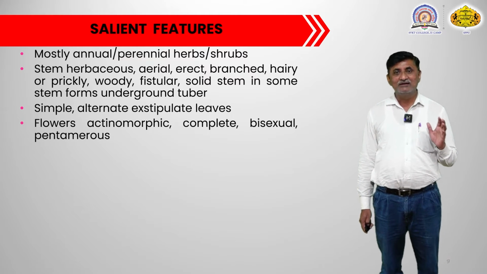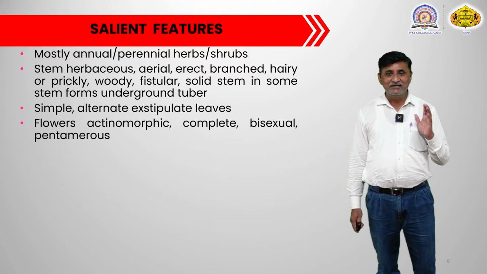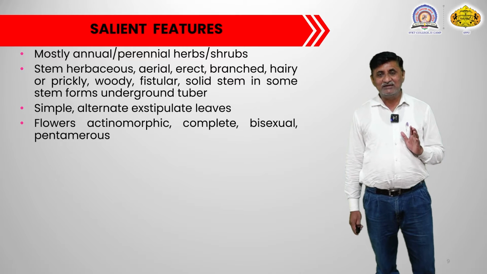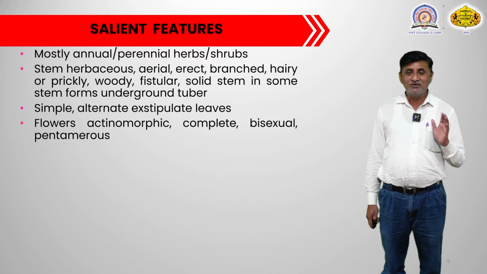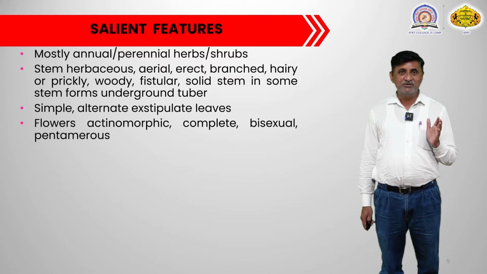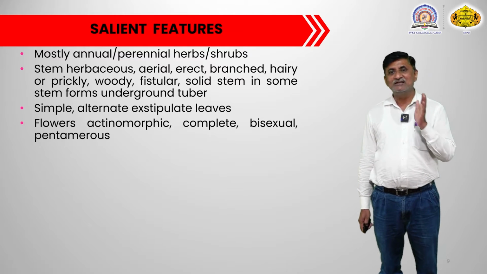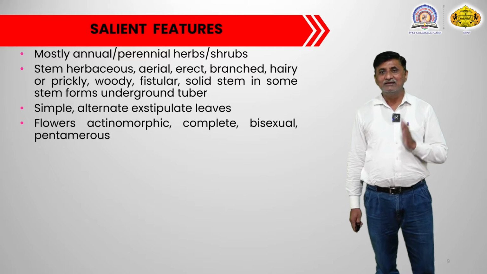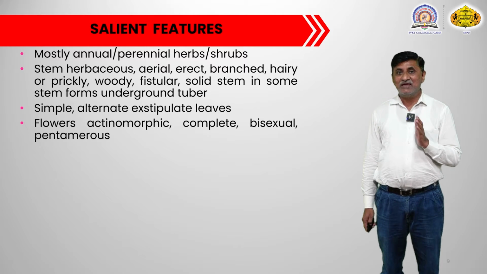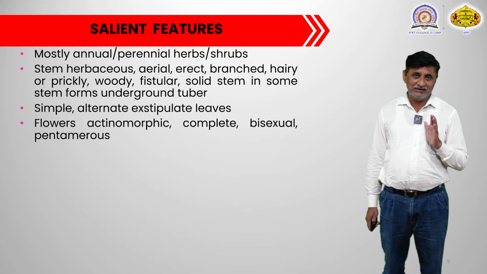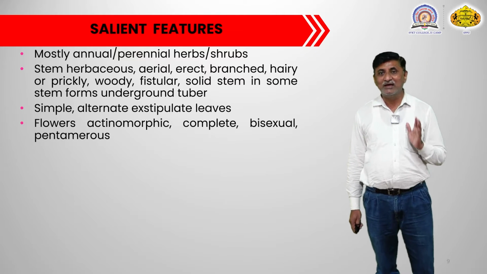The leaves are simple, alternate, exstipulate kind, and the important character in the leaves is that the lamina of the leaf is oblique, meaning from the midrib one side is somewhat long and one side is somewhat shorter, and that gives an oblique appearance to the lamina, and this is also one of the key or diagnostic characters to identify the